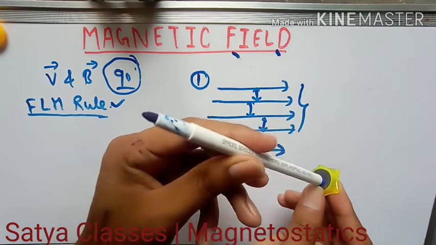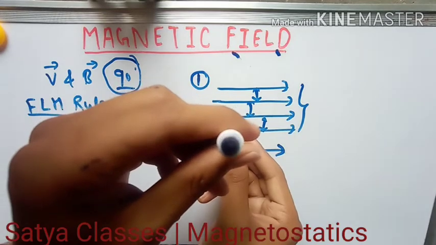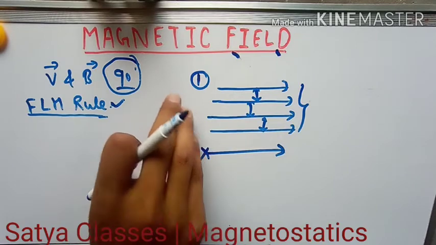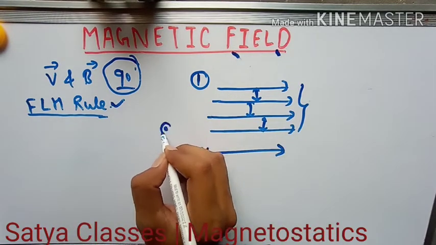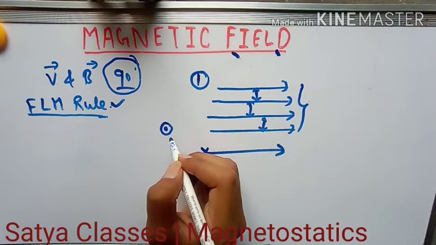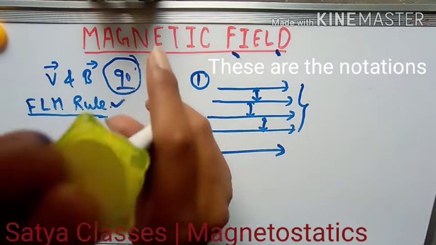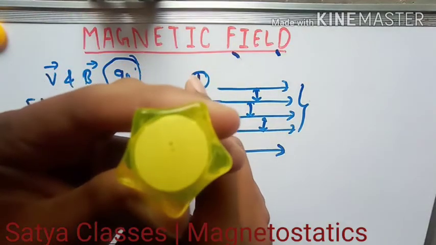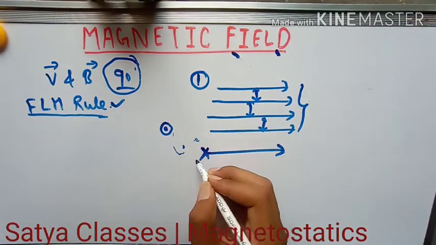Now its head, when it is coming towards you, will look like a point. So the magnetic field that is coming out of this board is represented by a dot, and when it is going away from you, means going inside, you will be seeing the tail part. The tail part looks like a star here, and you will denote it by putting a cross sign.